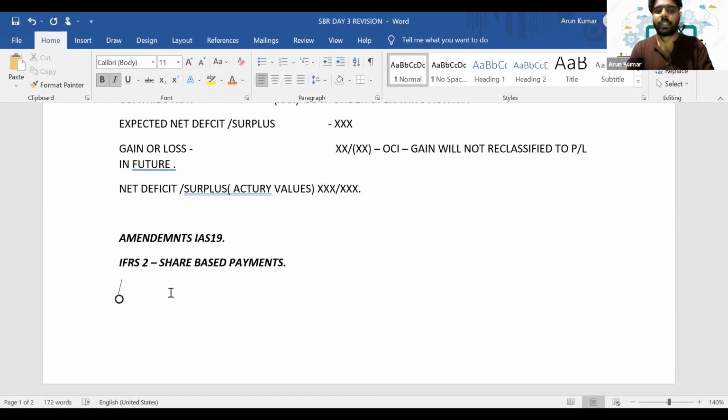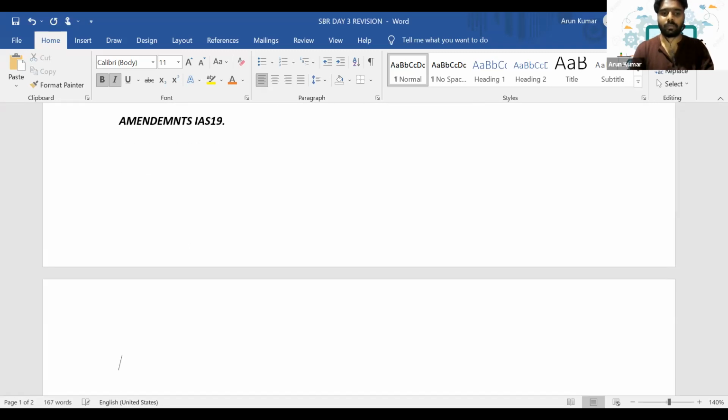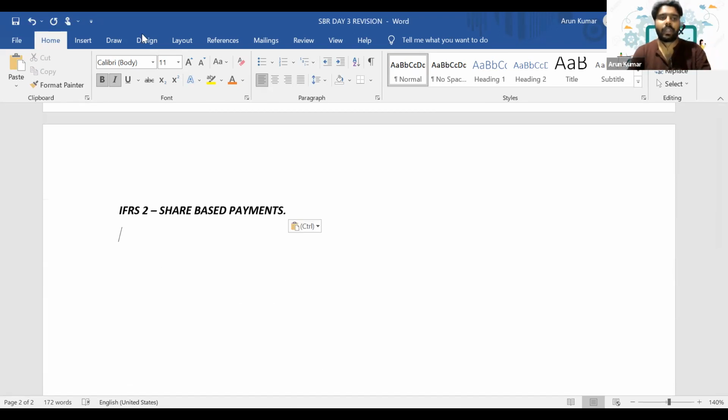Okay. So next one is IFRS 2, share-based payments. In the share-based payment, we have to account for the share-based payments. So there are literally two types of share-based payment. What are they? Equity settled and cash settled share-based payment.